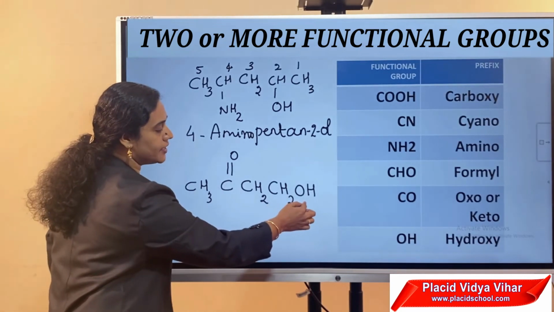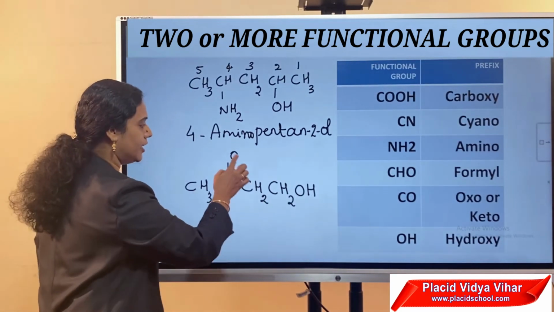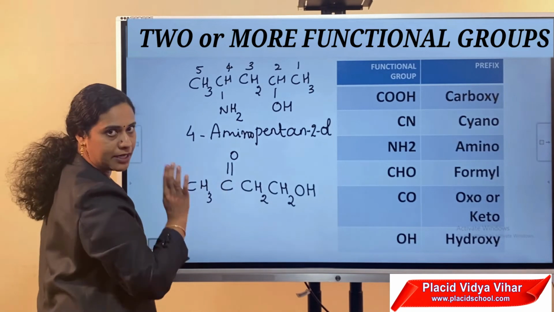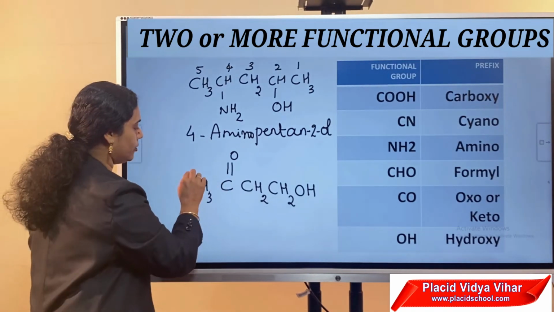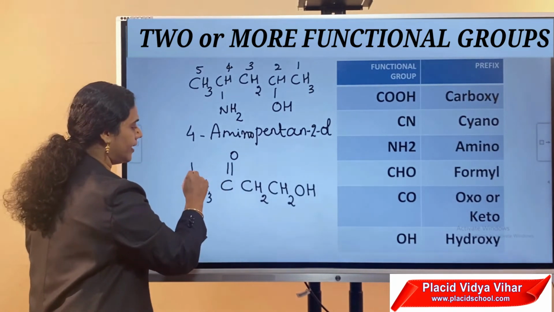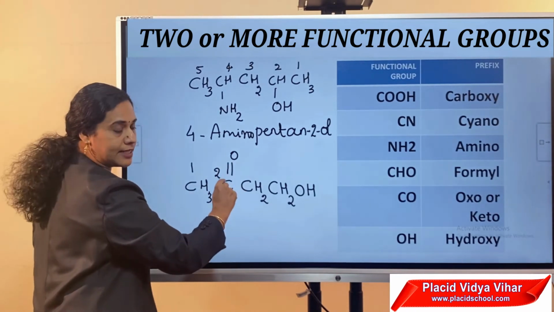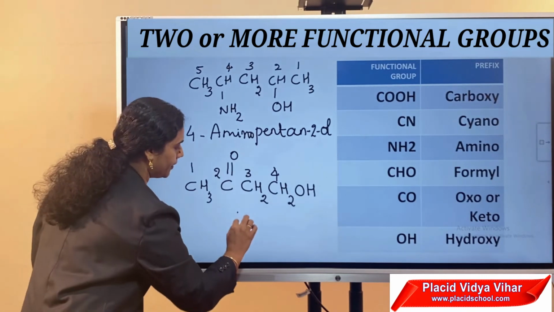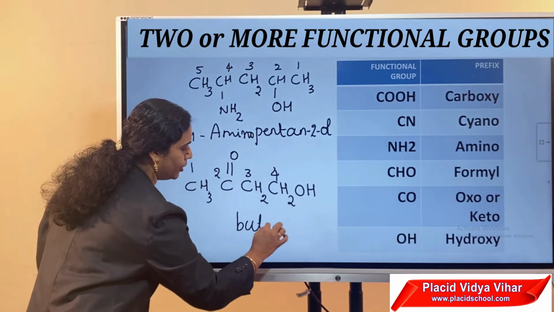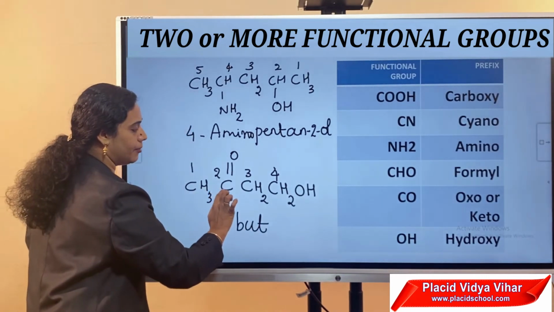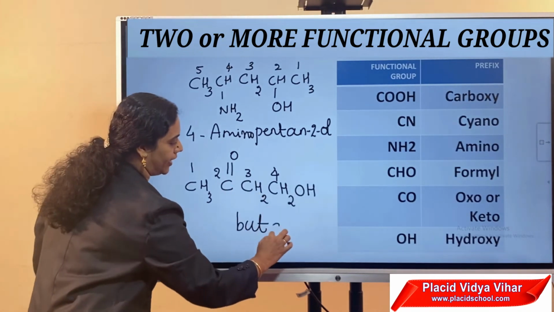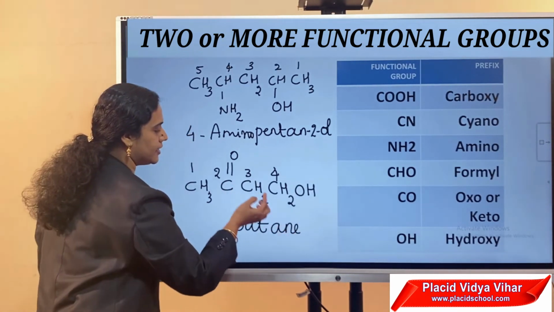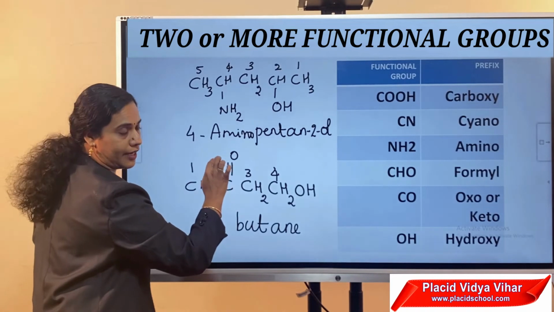Next, this compound consists of a ketonic group, C double bond O, as a functional group. Then another one is the OH group. Here the ketonic group is considered as the principal functional group. Therefore, start numbering from the left hand side. Then the functional group gets the lower number. This compound consists of four carbon atoms. Therefore, word root but. All are carbon-carbon single bonds, ane. The e is replaced by one.